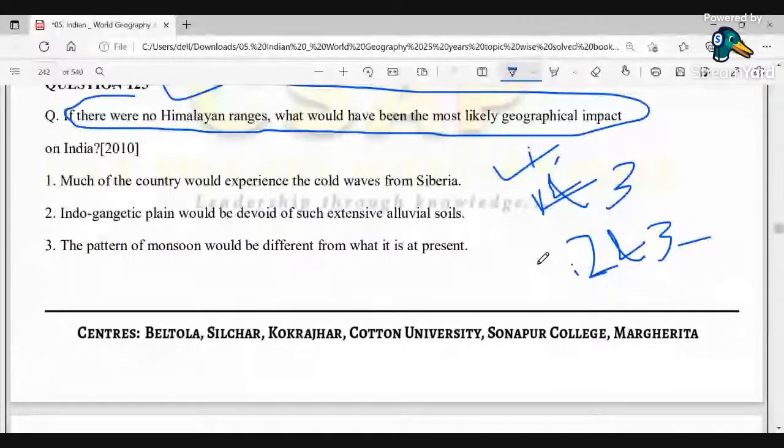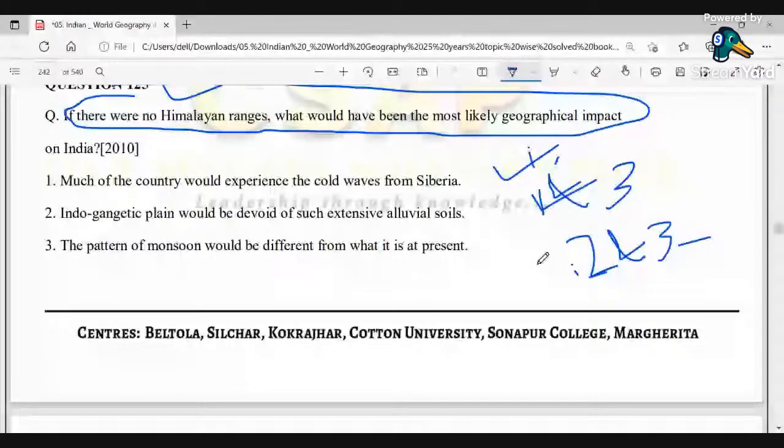तो वहां पे टेथिस सी रहते, तो सी से विंड ज्यादा ब्लो होके आते, and it would have impacted the climatic seasons occurring in regions like India. Okay, so that would be one of the major causes if the Himalayas had not been there. Second, क्या लिखा गया है कि the Indo-Gangetic plain would be devoid of such extensive alluvial soils.